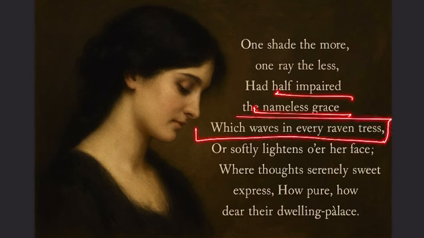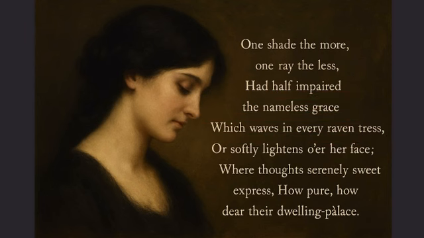Which waves in every raven trace. It means this grace is seen in the way her dark shining hair flows. Her hair was looking so beautiful at the moment, like they were compared with raven trace. And raven trace means black like a raven bird. You must have seen a very big bird which is known as raven. So here he is making a comparison with her hair.